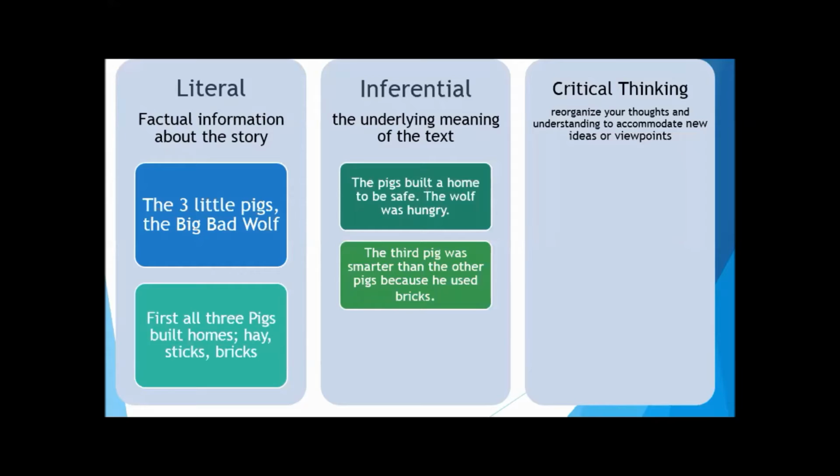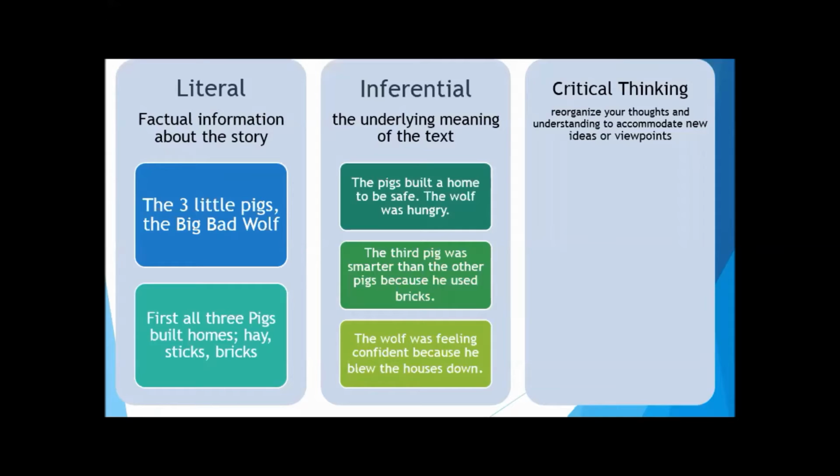Well, that was the motivation. These are the character traits. The third pig was smarter than the other pigs because he used bricks. Well, how do you know he was smart? Well, because bricks is what you build a house with, and you have the child explain to you why they're making that determination. And then to identify a feeling, the wolf was feeling confident because he blew the houses down,